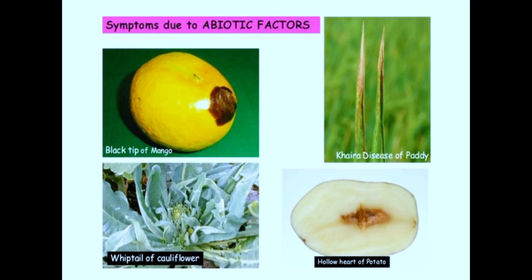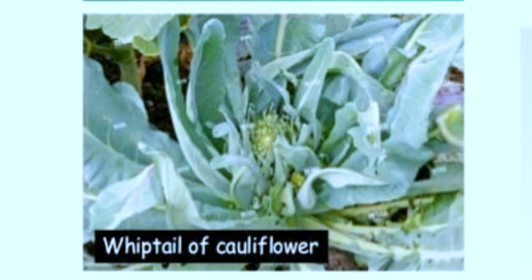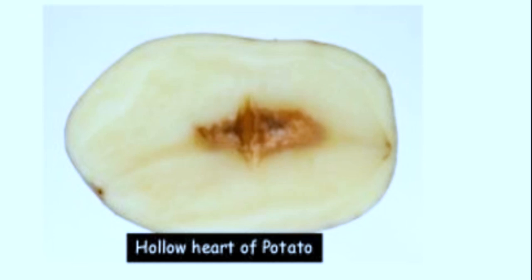These are some symptoms of non-infectious diseases due to abiotic factors. First one, black tip of mango, second one, Khera disease of paddy, third one, whiptail of cauliflower which is caused by molybdenum deficiency, and last one, hollow heart of potato, also known as black heart, due to low oxygen level and high accumulation of carbon dioxide in storage.